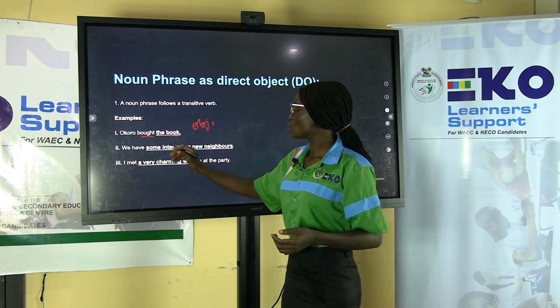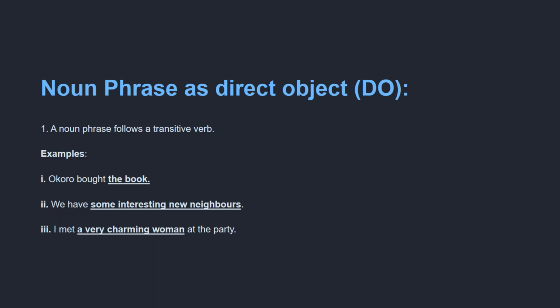Now we have some interesting new neighbors. In that sentence, we is a subject. Some interesting new neighbors is the object. So in this case, it functions as the object of the verb.